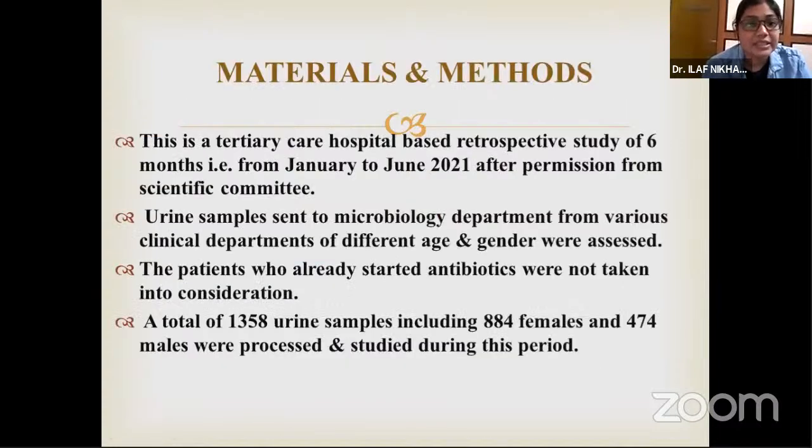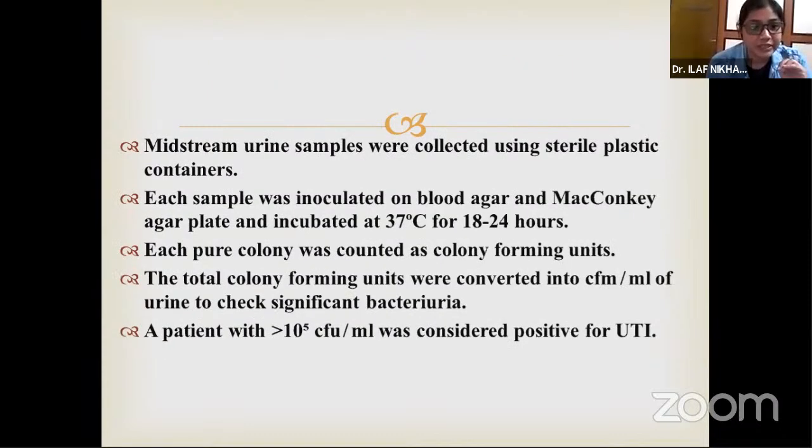Materials and methods. This is a tertiary care hospital-based retrospective study of 6 months, that is from January to June 2021, after permission from the scientific committee. All the urinary samples which came to the microbiology department from various clinical departments, of different age and gender, were assessed. The patients who had already started antibiotics were not considered. A total of 1,358 urine samples, including 884 females and 474 males, were processed and studied during this period.